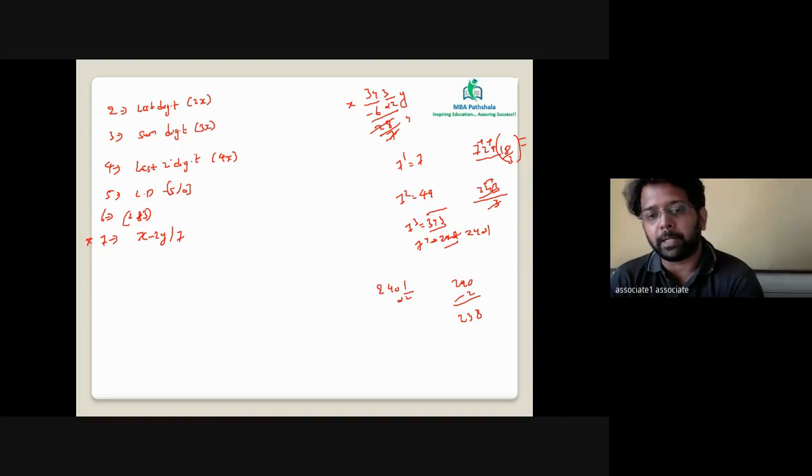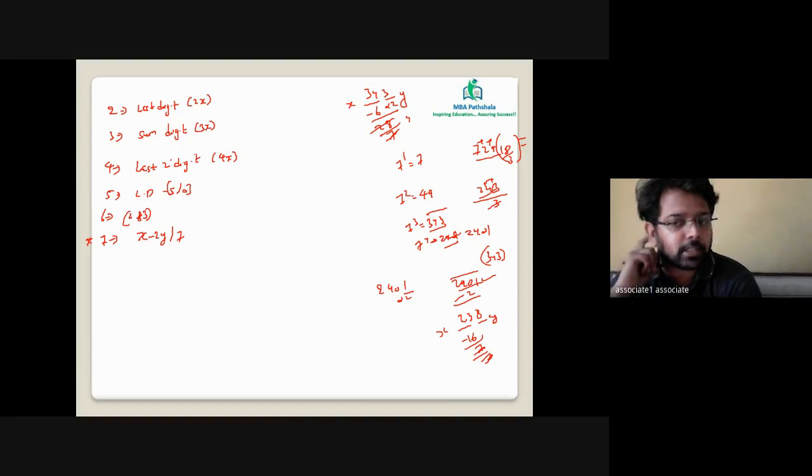If you cannot check, you can repeat the process one more time. This is y and this is x. 2 times 8 will become 16. 23 minus 16 will be 7 and 7 definitely is divisible by 7. So 2401 was divisible by 7, 343 was divisible by 7. Sandesh, is this clear?